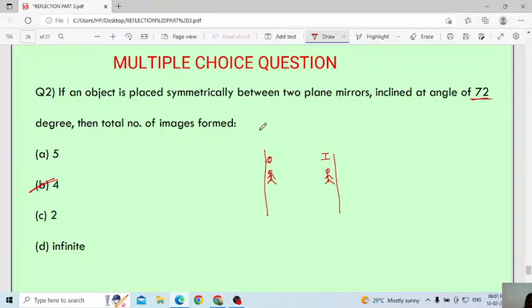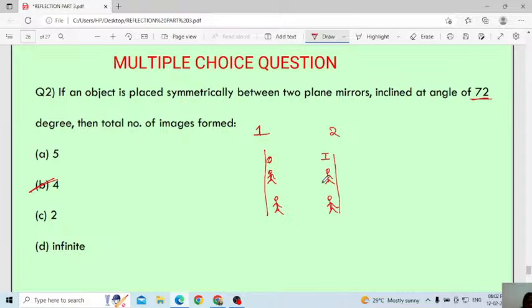This is the first mirror, this is the second mirror. In the second mirror, the image of this man will be the image of this one also. Here also you will get one more, and again this one will get reflected. In the plane mirror, how many images will you get? 4. No, 5 you will not get. 4, when you are having 2 plane mirrors.